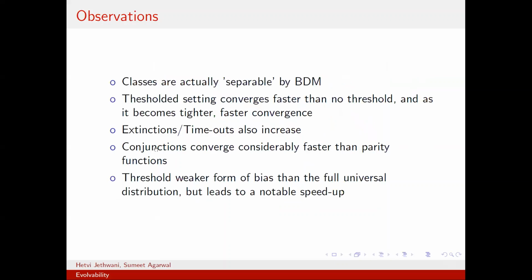We observe that as the threshold becomes tighter, we have faster convergence. So in some sense, we are tending towards the soft threshold case. But extinctions and timeouts increase rapidly in this case, especially for parity functions. And one more notable thing is that throughout our experiments, conjunctions converge considerably faster than parity functions, which is consistent with the hypotheses of both of the frameworks. So in conclusion, we can say that the threshold is a weaker form of bias than the full universal distribution, but it still leads to a notable speed up.